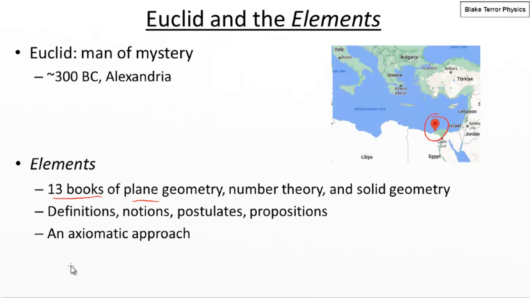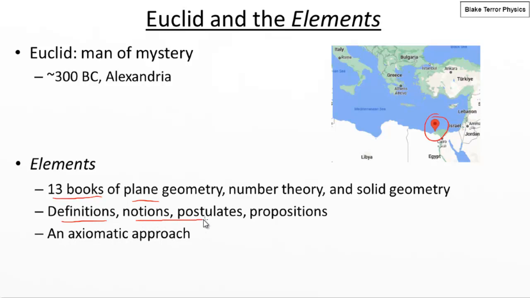Now, these books are written in a very distinctive style. He creates these lists of definitions, notions, and postulates. So this is saying what things are. So he's defining a whole load of things. What is a straight line? What is a point? So getting right down to the basics of defining what things are.